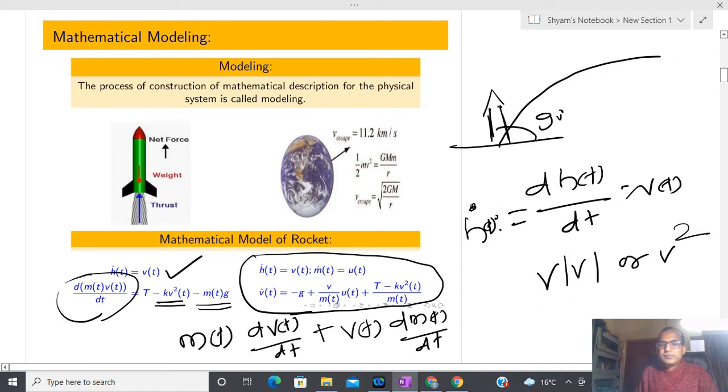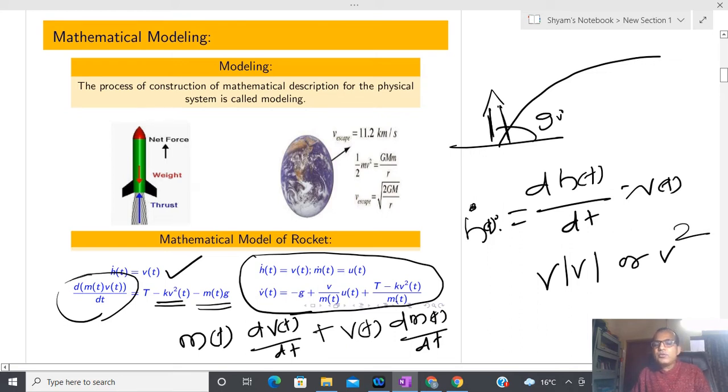Sir, how many states do we have here? Here I have three states. You can see that h(t) is a state, m(t) is a state, v(t) is a state. So I have three. It's non-linear because of v square of t. Yes, due to v square. Suppose that if you neglect the drag, then is it a linear model or a non-linear model? Then it's linear if we neglect the drag.